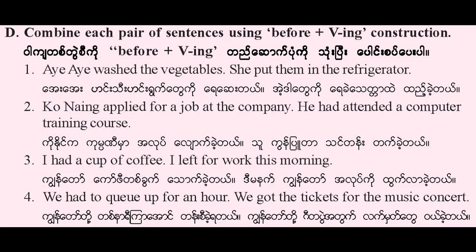D. Combine each pair of sentences using before plus V-ing construction. 1. I washed the vegetables. She put them in the refrigerator. 2. Konang applied for a job at the company. He had attended a computer training course.